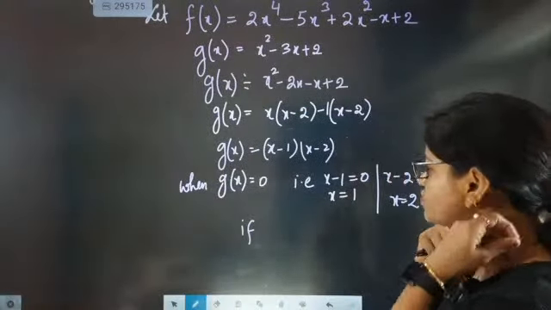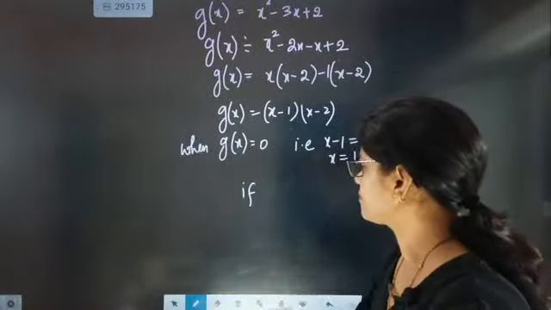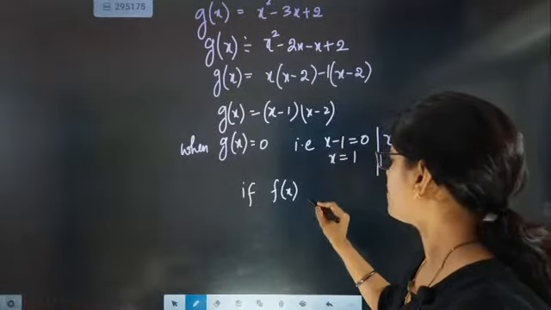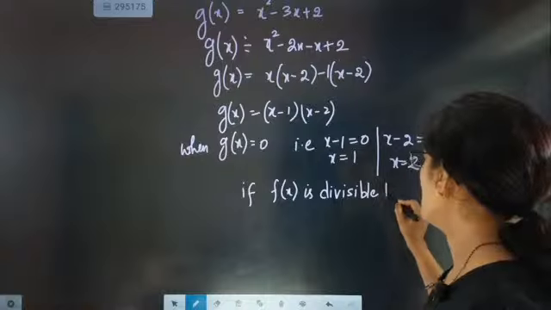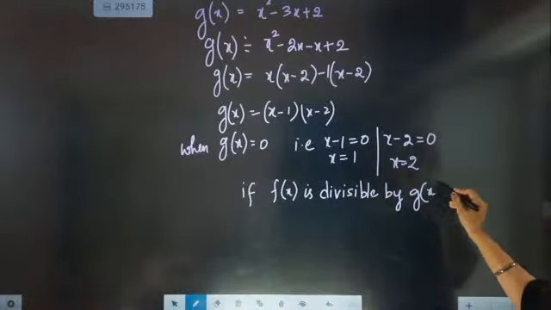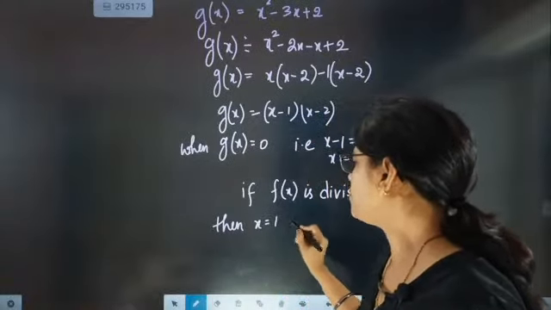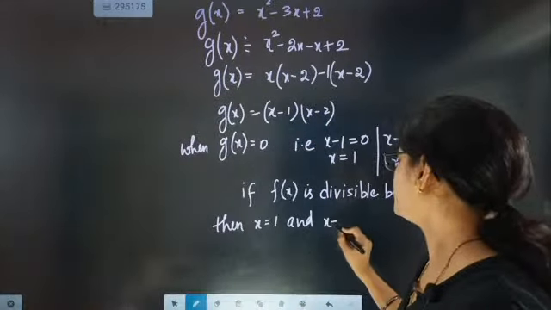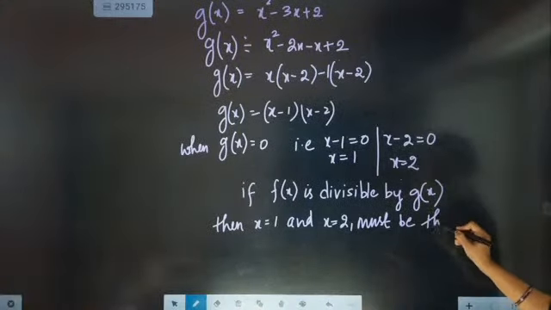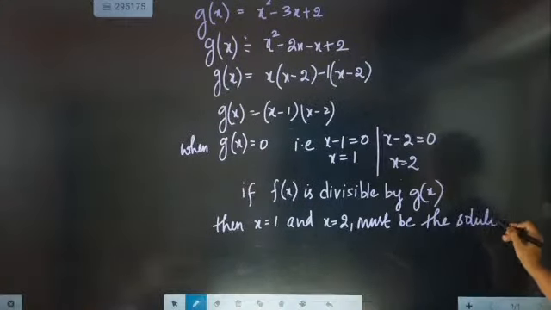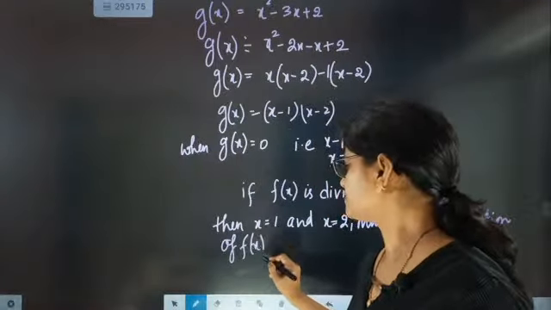We are going to say that if f of x is divisible by g of x, then x equal to 1 and x equal to 2 must be the solution of f of x.